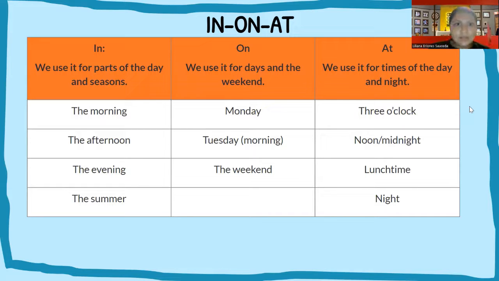Some examples of in are in the morning, in the afternoon, in the summer, because they are parts of the day and seasons. Also, we can use in the winter. On is used for days and weekends, as I said before, like on Monday, on Tuesday, on Saturday, on the weekend. And finally, some examples of at are at 3 o'clock, at midnight, at lunchtime, at night, because they are times of the day and also the night.